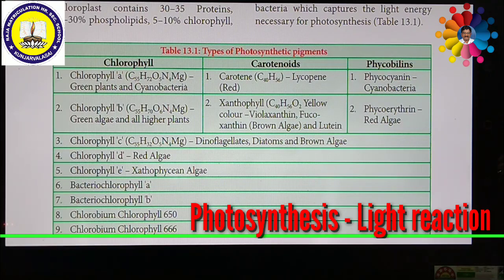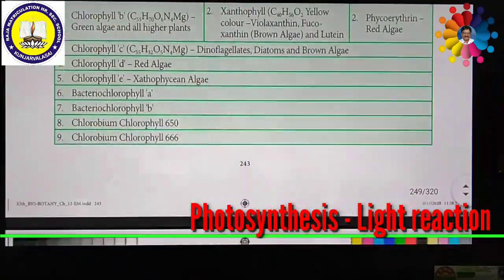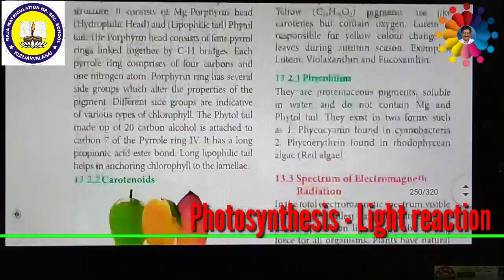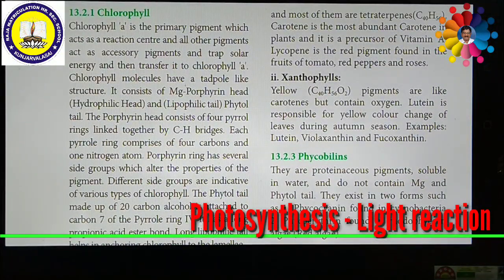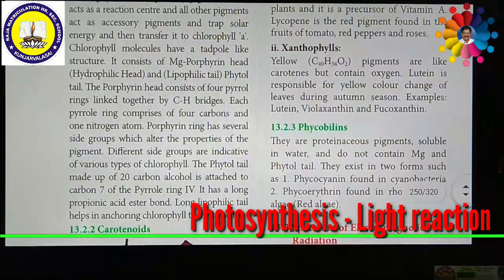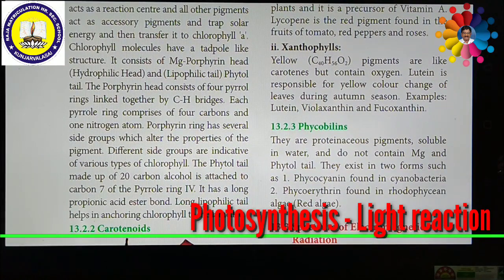The chlorophyll molecule usually has a tadpole-like structure, which can be seen in the diagram if it is given. These pigments are very essential and show a very important role. Among them, as I said just now, chlorophyll is an important pigment. Then there are some other pigments like carotenoids.